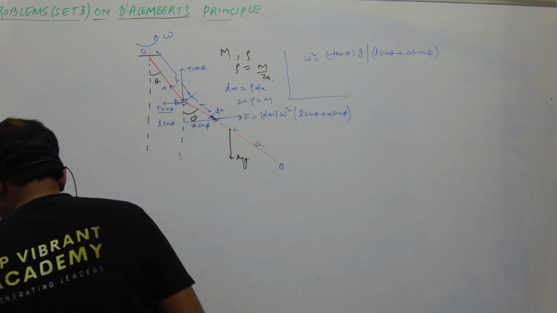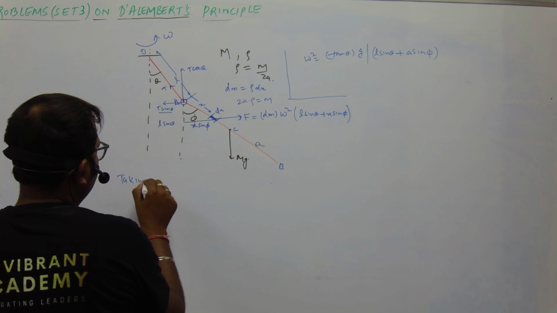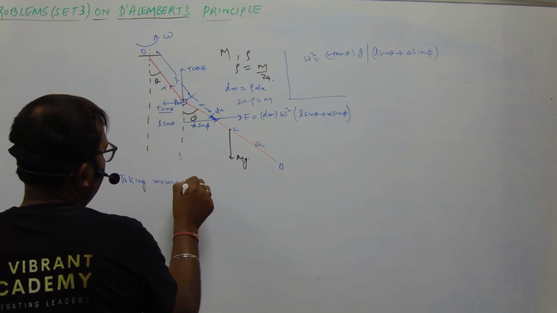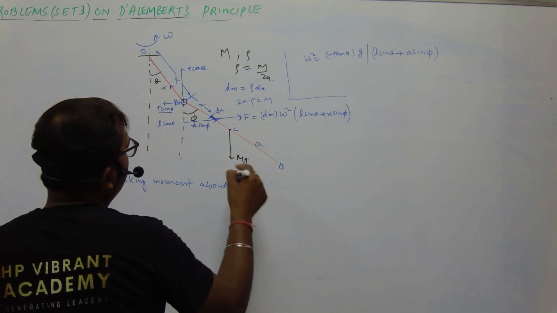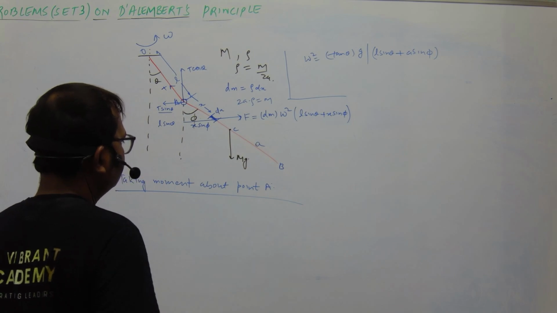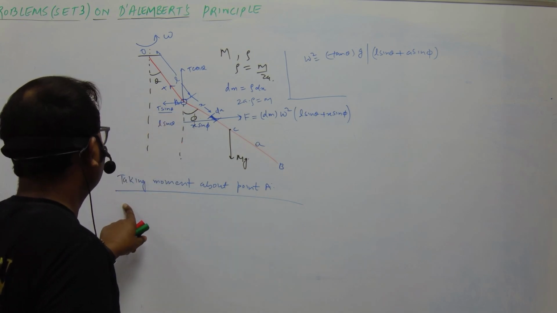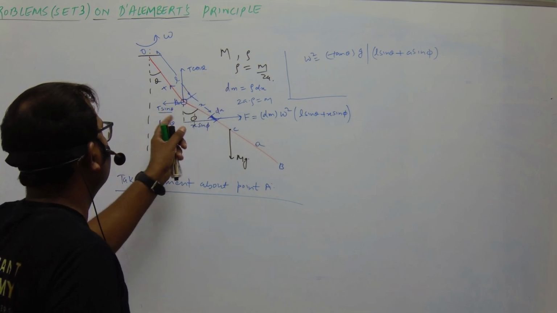Let us take the moment about point A. Okay, so when we take moment about point A, we will get rid of this T cos theta and T sin theta.